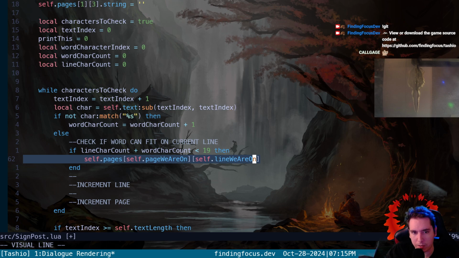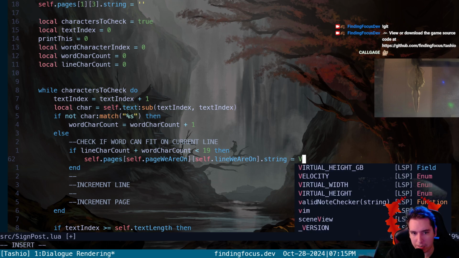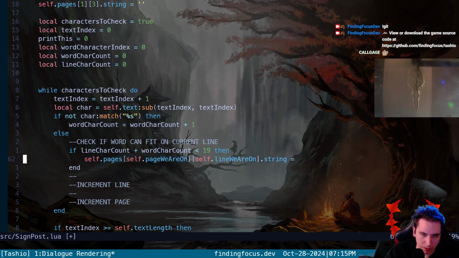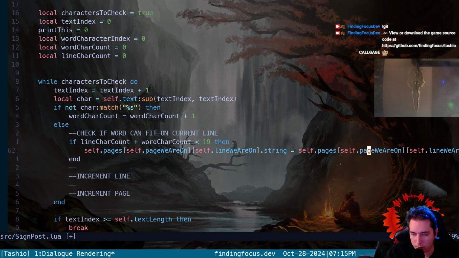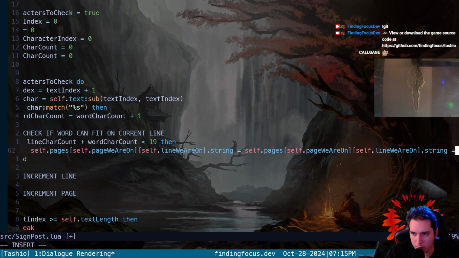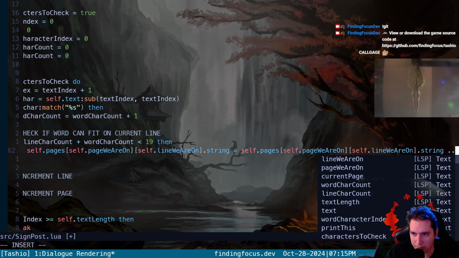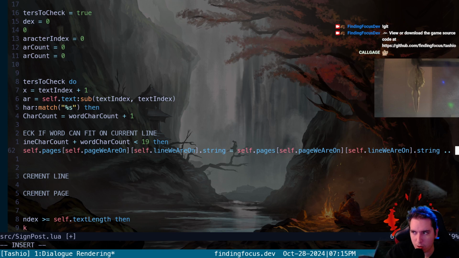Okay, so we go into the page and the line we're at, and we're going to go into the string field, which starts as an empty string, and we're going to say it gets assigned to be itself, but concatenated with the whole new word we need to add.